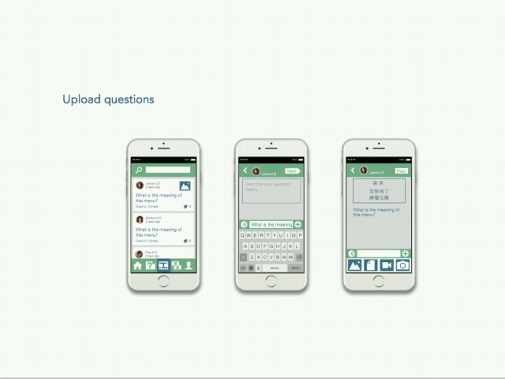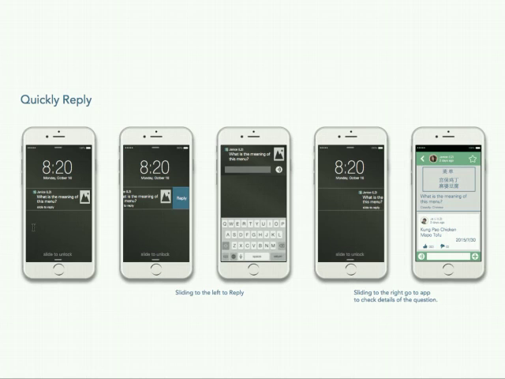If we agree to receive messages from other users, after they upload questions, we can see their questions very fast. This is kind of like a text messenger, so we can slide to the left to reply, or we can slide to the right to go to the application to check the details of the question.